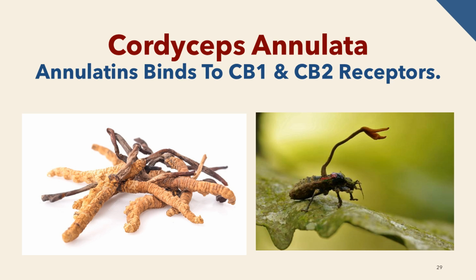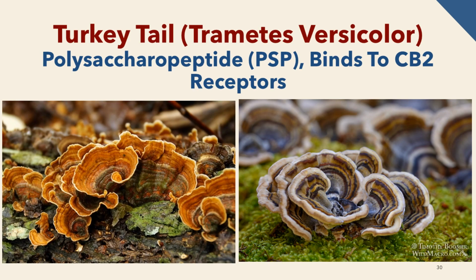The turkey tail is a common fungus that rots the decaying wood of over 70 tree species and grows in a shelf-like formation. Its characteristic concentric circles and smooth, white pore surface makes it easy to spot. Turkey tail contains polysaccharides, complex carbohydrates, currently used as an adjuvant cancer therapy in Japan. One of the polysaccharides is called polysaccharopeptide, PSP, which binds to CB2 receptors. Researchers are exploring whether this mechanism might help to alleviate pain and inflammation.